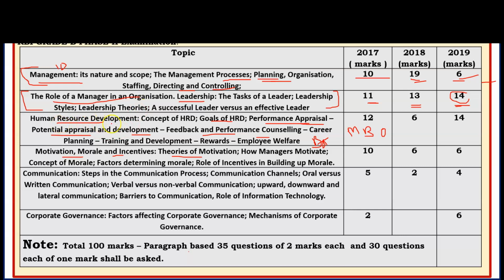And then next is HRD, human resource development, a very important topic: concept of HRD, goals of HRD, performance appraisal, potential appraisal and development, feedback and performance counseling, career planning, training and development, rewards, employee welfare. These are important, simple concept-based topics you have to cover. Questions were mainly targeted from performance appraisal, training and development, career planning, and feedback and performance counseling. Rewards were also asked previously. MBO was asked and is repeated, so you have to cover this topic.